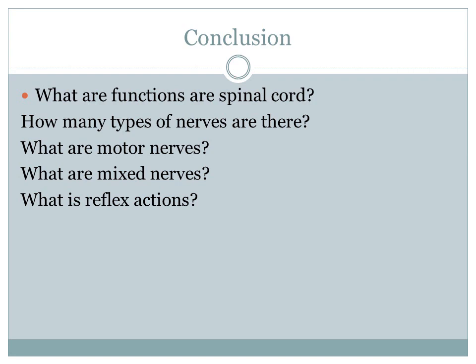Mixed nerves do both works, carrying messages from the brain to all parts and from all parts to the brain. And what is a reflex action? An immediate response of our body to a stimulus. Stimulus means something that causes a physical response in a body part.